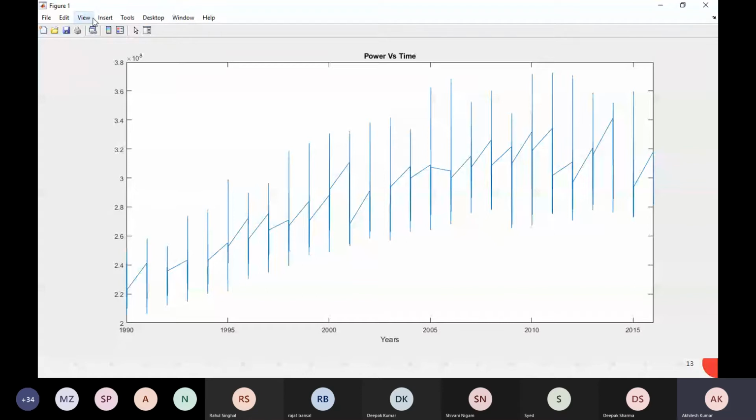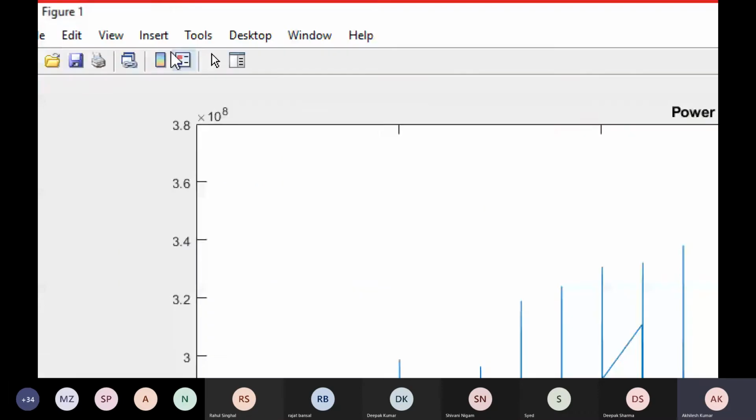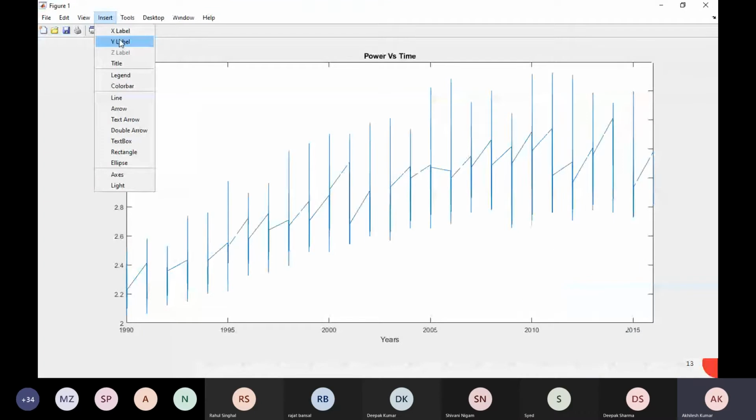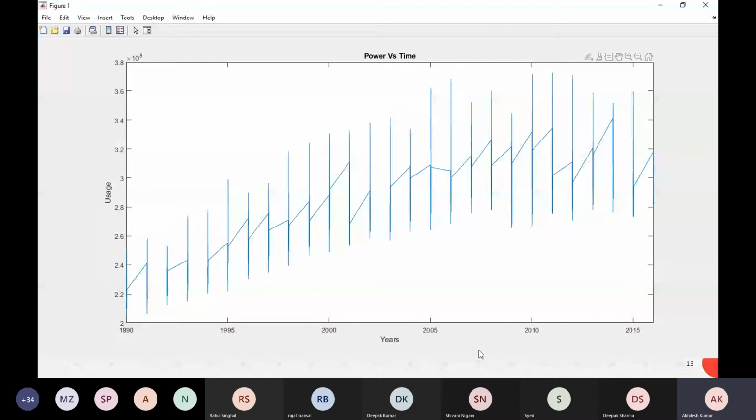Again, I will go here in insert from here, and I want to write something on y-axis as well. That is usage of power, right? So I have this x-axis and y-axis. I want to do some more modification. Like I want to increase the thickness of this, or I want to make this axis as a bold.